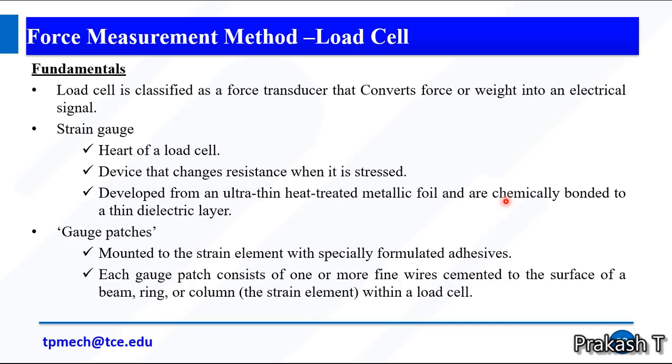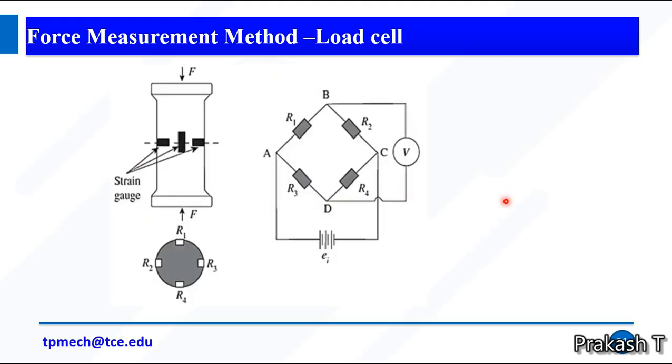within the load cell. So if you give any force or any stress, the wires get stressed. Due to the stress, the change in resistance will happen. This indicates the electrical force measurements. Here is one of the examples of a load cell. Here the cylinder part is the elastic member. We connected multiple strain gauges.